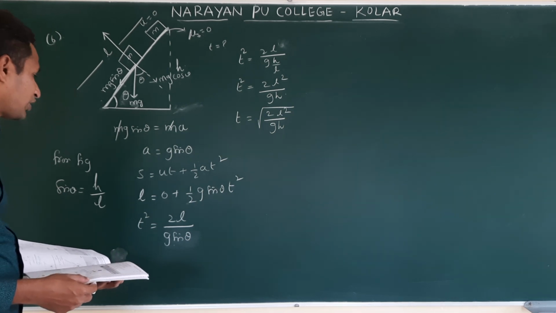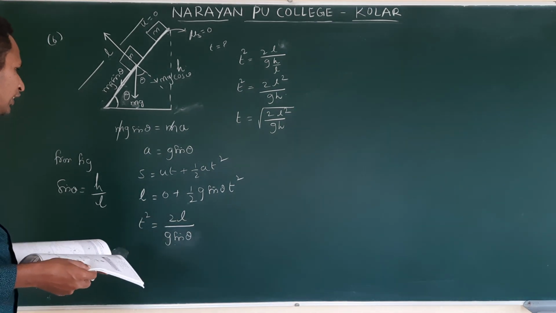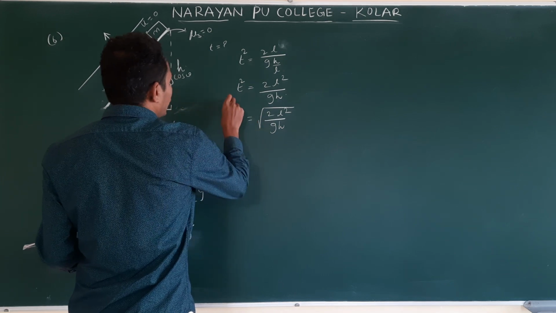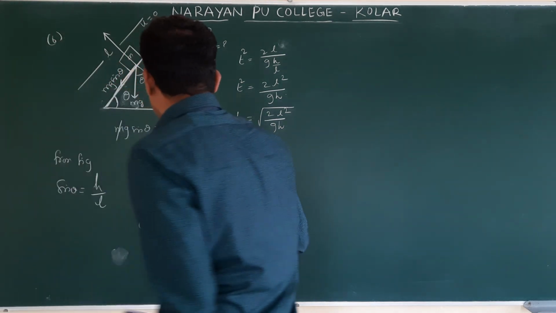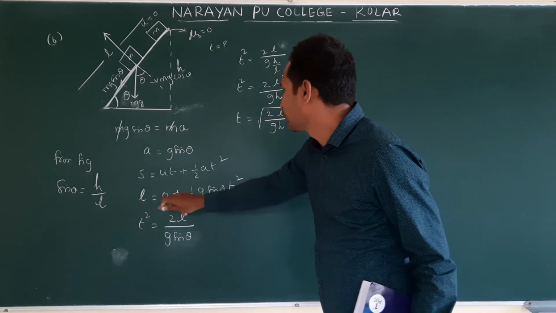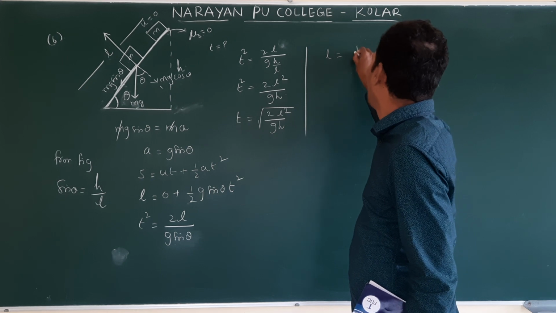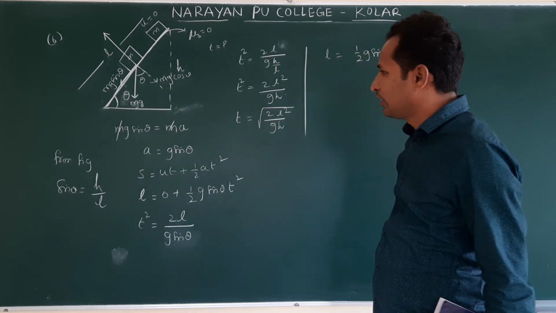Okay, they have written it in terms of sin theta, but I have written it in terms of L, no problem. This is one method, one form. They have t in one form. Another one is from this equation. This is one formula. Another equation: L is equal to half g sin theta t square.